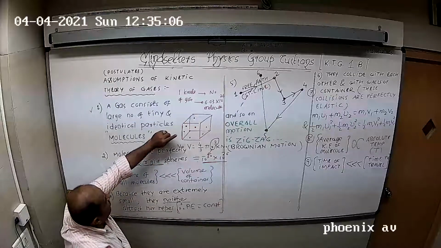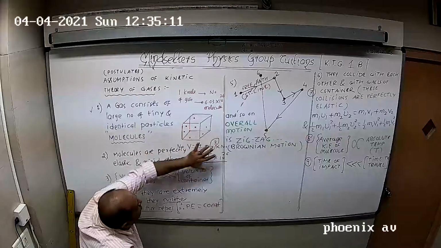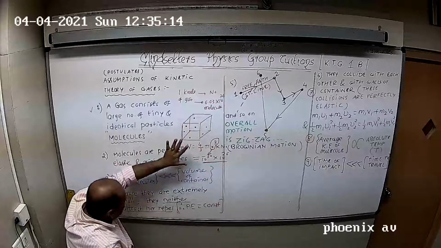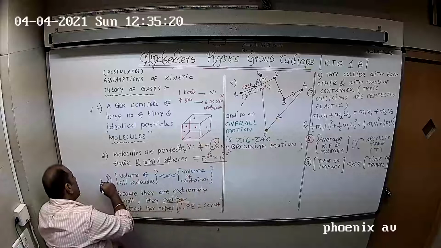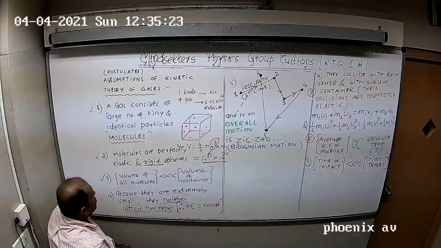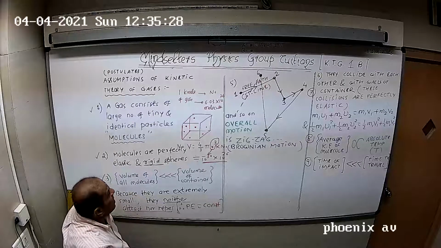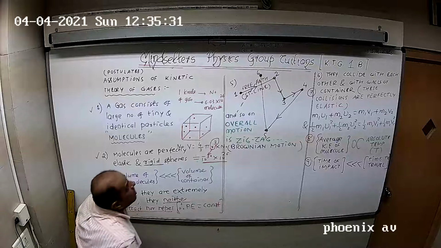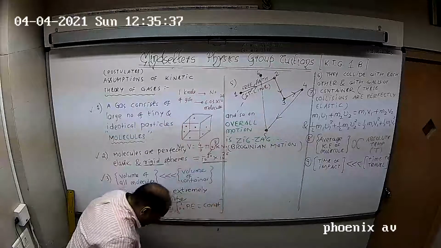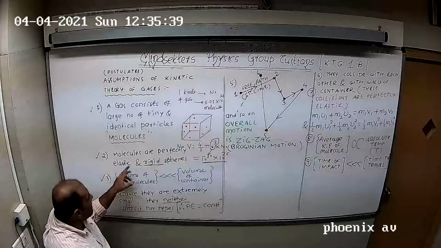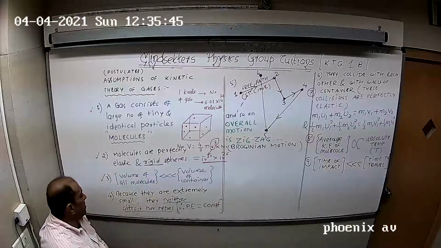Moral of the story: if I take the volume of this molecule plus the volume of this molecule plus the volume of this molecule, if I combine all the volumes, then also the volume of all the gas molecules is very, very small compared to the volume of the container. So, point number 1, a gas consists of a large number of tiny identical particles which are known as molecules. Next, point number 2, these molecules are identical in all respects. They are perfectly rigid spheres. Next, the volume of all the gas molecules together is also very small compared to the volume of the container.